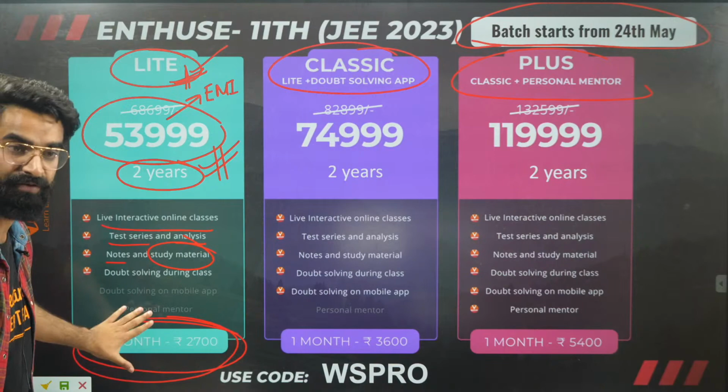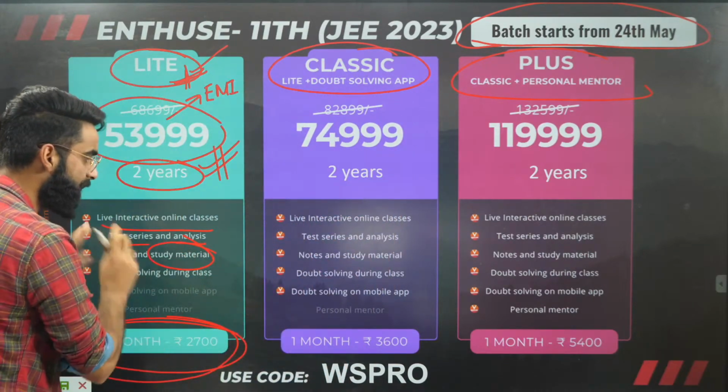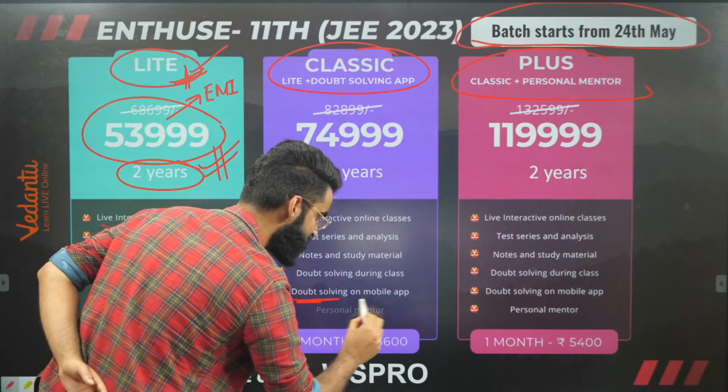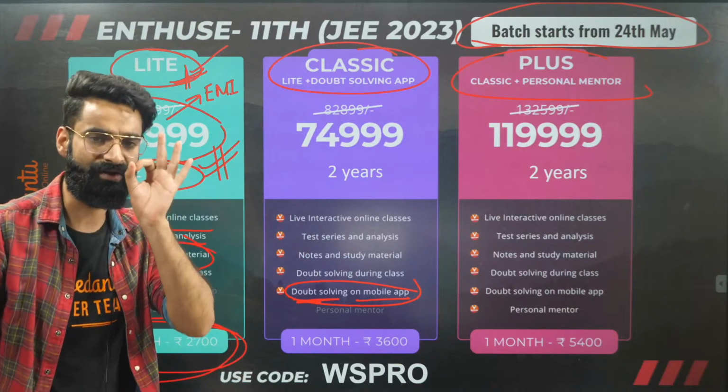Okay, this was the first program which we have, the Light Program. The second one is Classic. Whatever features were there in Light, apart from those, we have one additional feature, that is doubt solving on the mobile app. Whenever you feel any sort of doubt, you can write that doubt.